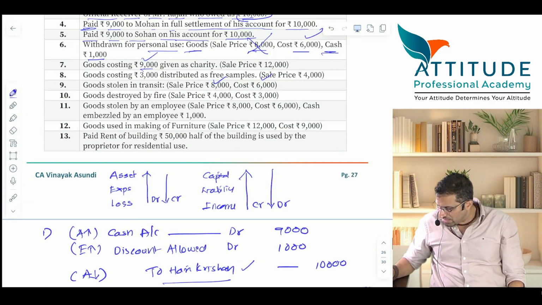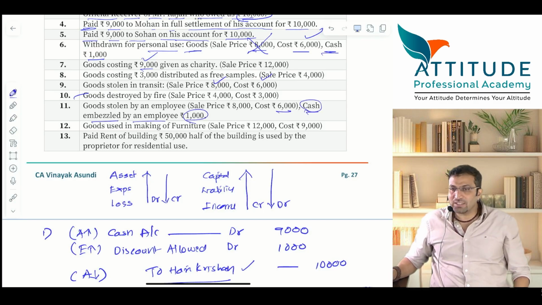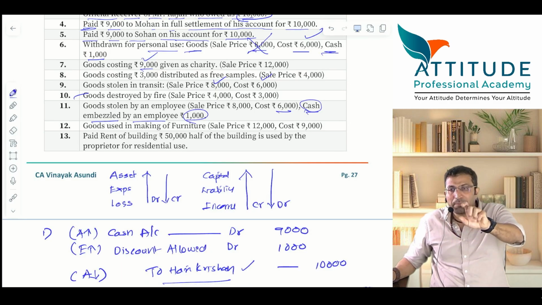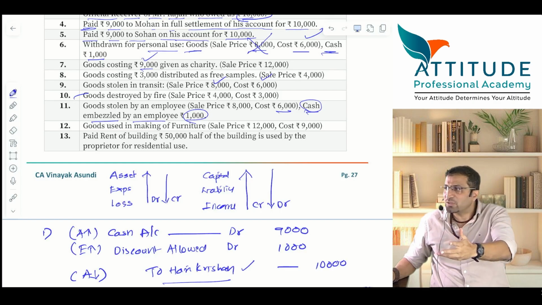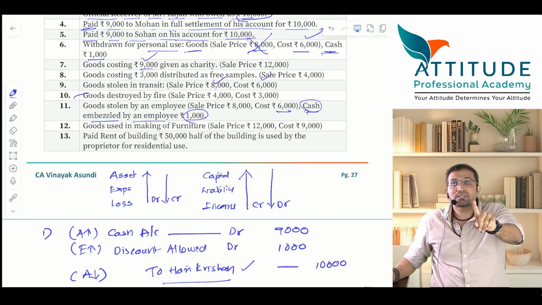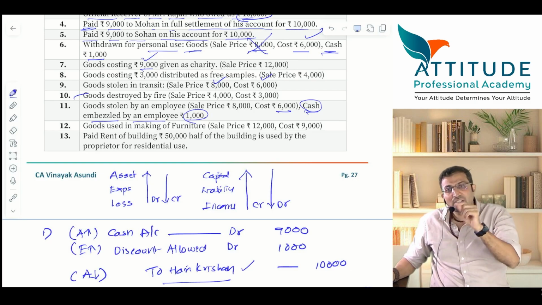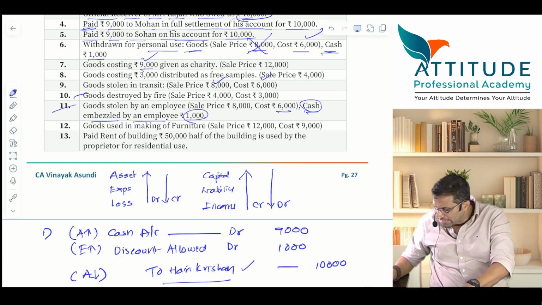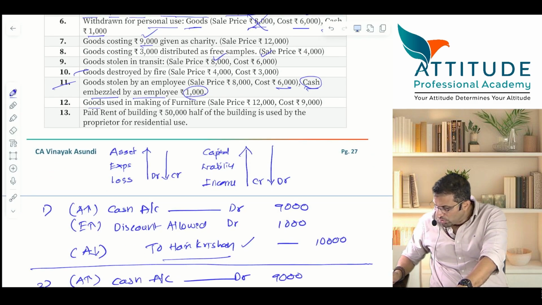10th one, come on. Goods destroyed by fire, tell me. Loss by fire account debit to purchases. Goods stolen by employee costing 6,000 and cash embezzled by employee 1,000. So how much is the total loss? Loss by embezzlement. Embezzlement is the mischief he has done. 6,000 plus 1,000, 7,000. Loss by embezzlement 7,000, to purchases 6,000, to cash 1,000. I hope all of you understood this. So I need not write this here. Okay, now you tell me. Goods used in making furniture.